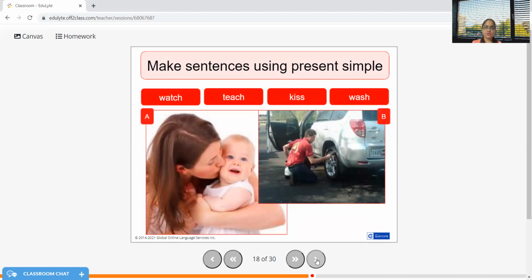Now it's your turn to make the sentences. Let me help you with few of them. I watch television. Rama watches match. She teaches in a school. We teach in a university. The cleaner washes the car. The cleaners wash the car. So that is the difference you need to really remember.